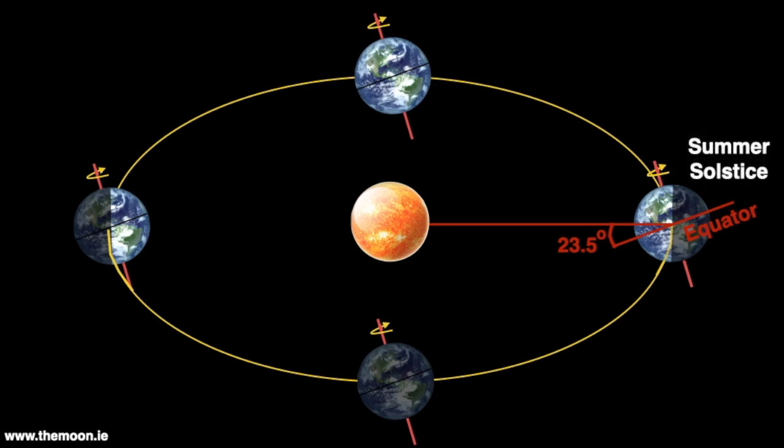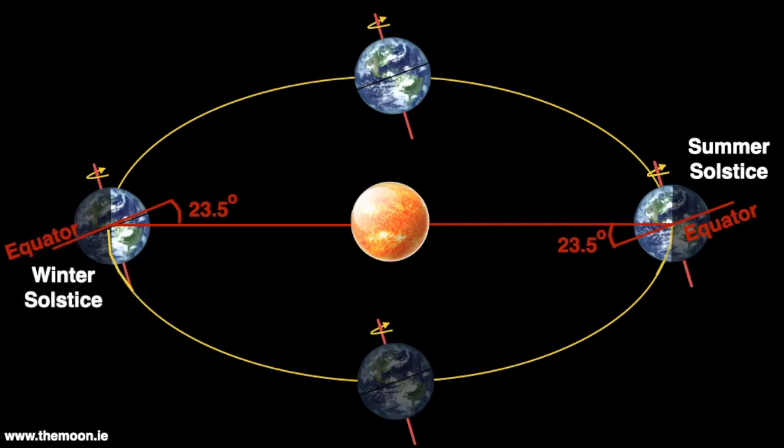From this point onwards, the tilt of the axis relative to the Sun starts to decrease, and the days start getting shorter and the Sun lower in the sky. Eventually, summer turns to winter in the Northern Hemisphere. Again, the Earth's axis reaches a maximum point of tilt, this time away from the Sun. The days are now at their shortest and the Sun at its lowest. This is midwinter in the Northern Hemisphere and is known as the Winter Solstice.